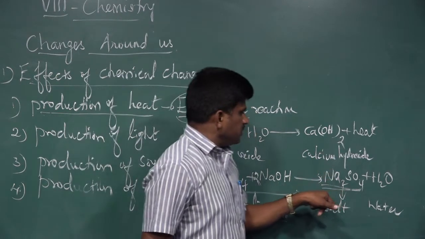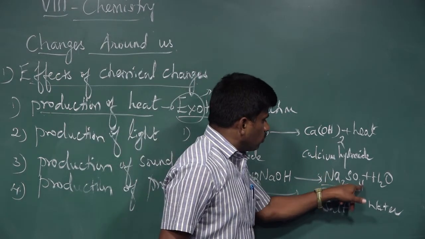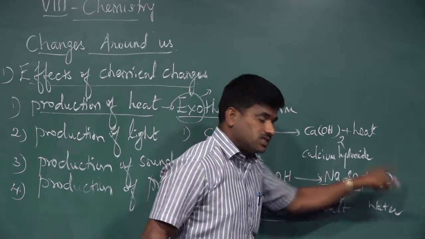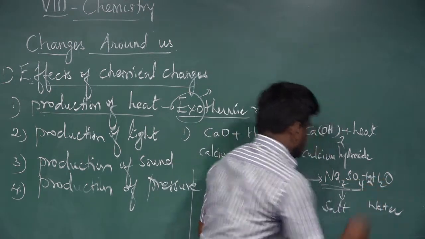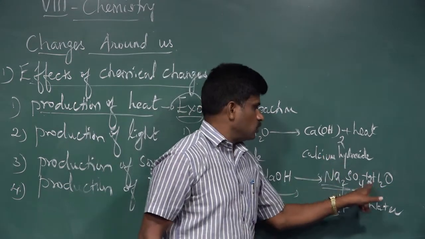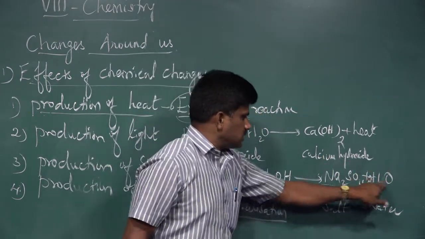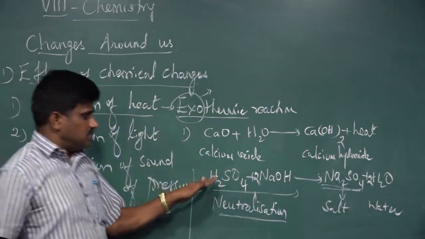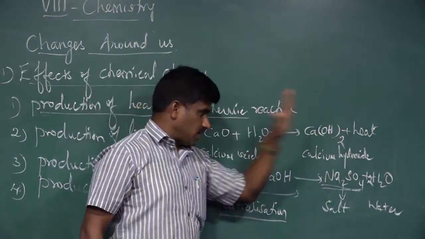In the product, there are 4 oxygens in the sodium sulfate, so 2 oxygens are left. So we take 2H2O as the product. Now oxygen, hydrogen, sulfur as well as sodium are balanced. This is balancing chemical reactions.